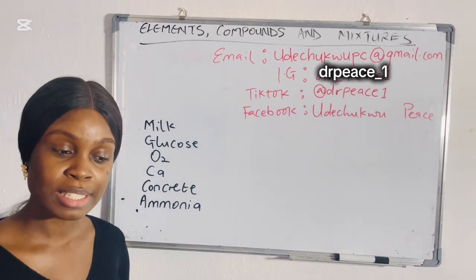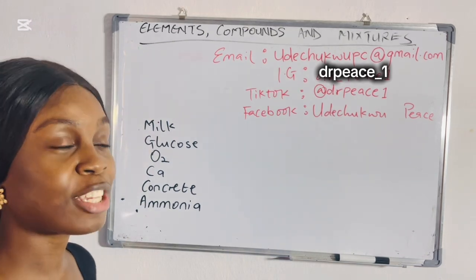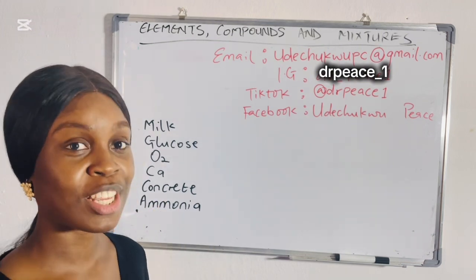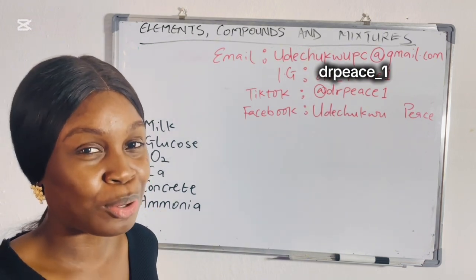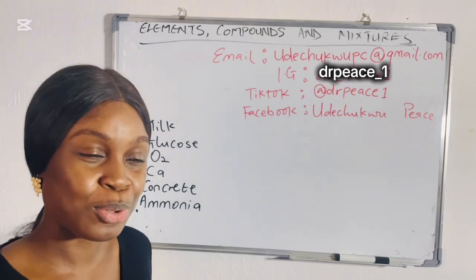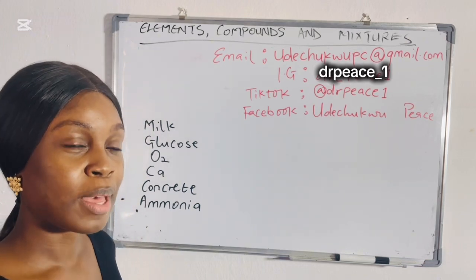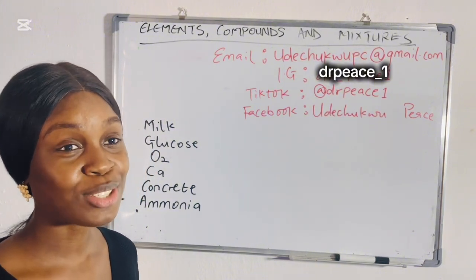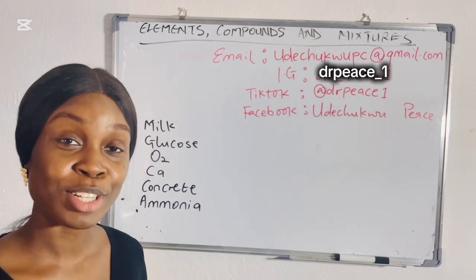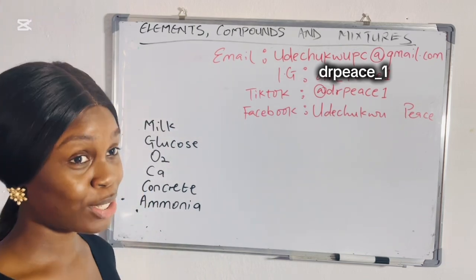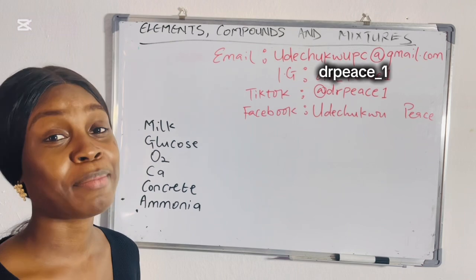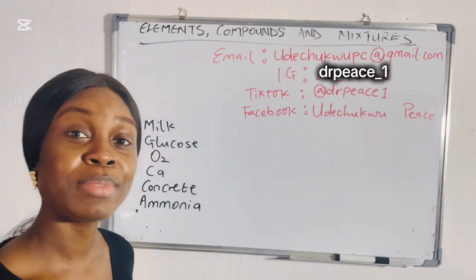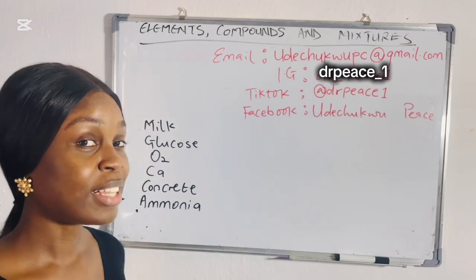Before you can actually separate some things, you have to differentiate between these elements, compounds, and mixtures, most especially compounds and mixtures. You cannot separate what you don't know. You cannot differentiate what you don't know. So you need to know them, because if these compounds are not given in their chemical name, you might not even know that it's a compound. But elements, you can easily fish out because they are always in their simplest form. But what about compounds? They can be named other things. You understand that now? Now let's take a look at this.